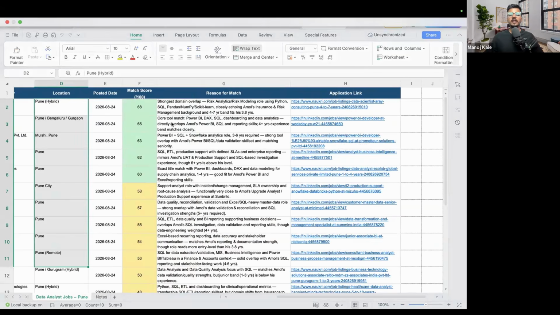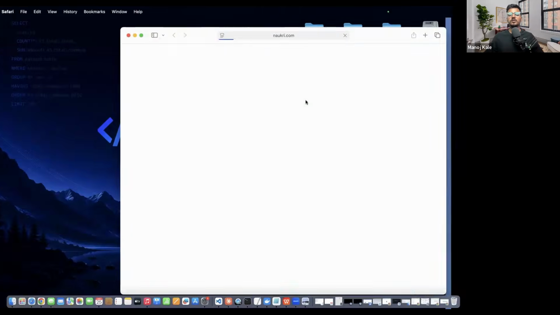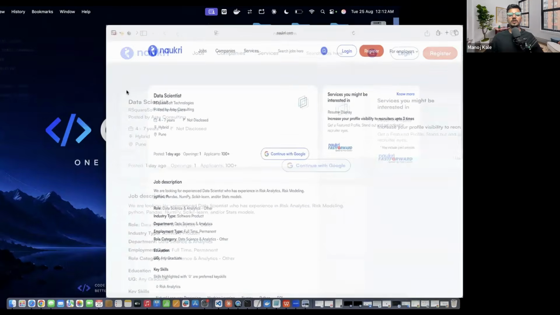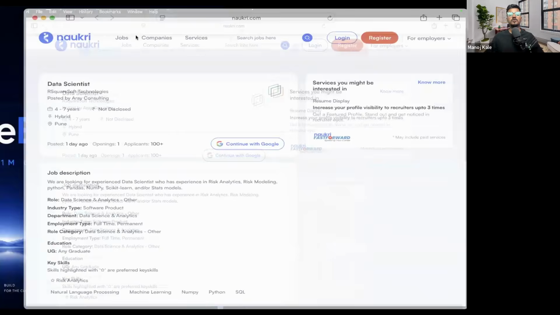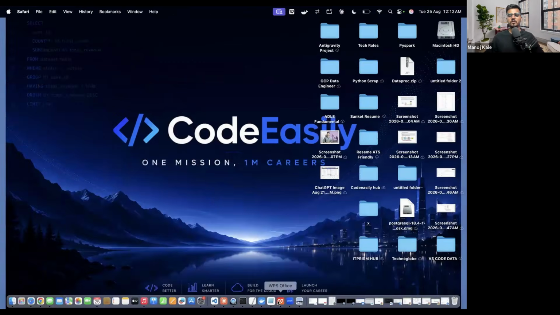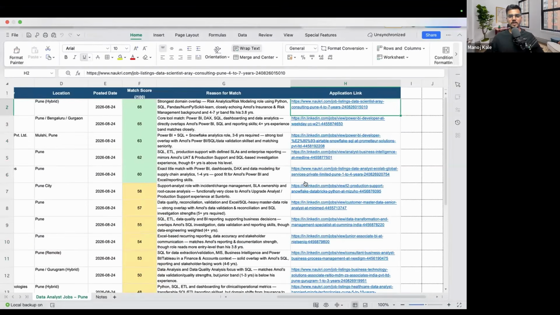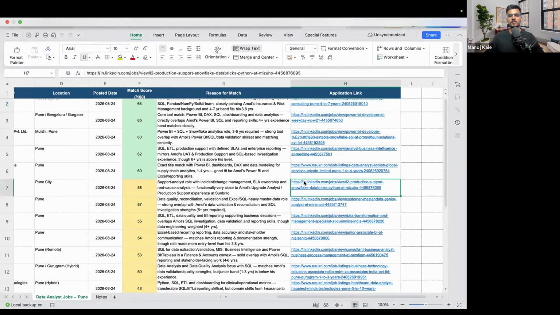Okay, here you are getting the direct apply link on Naukri. So if you click on this one, it directly goes to the Naukri profile. It is saying sign in with your Google account and apply. Okay, so this will happen. So for example, what is the next job it has given? For example, let's go for LinkedIn. For example, on LinkedIn it is giving you this job.